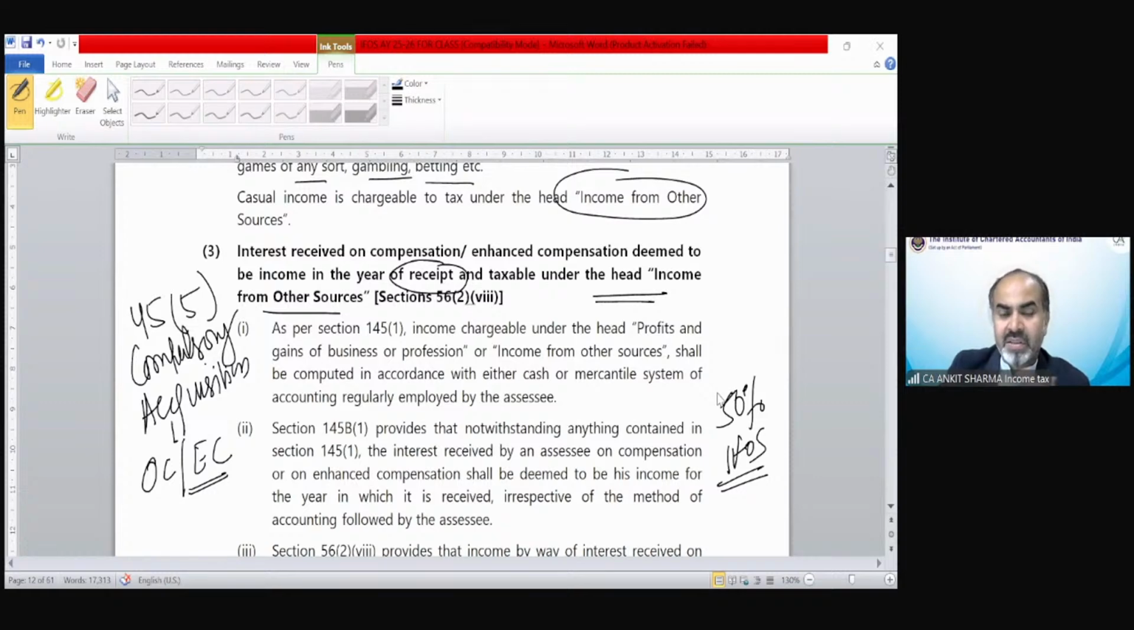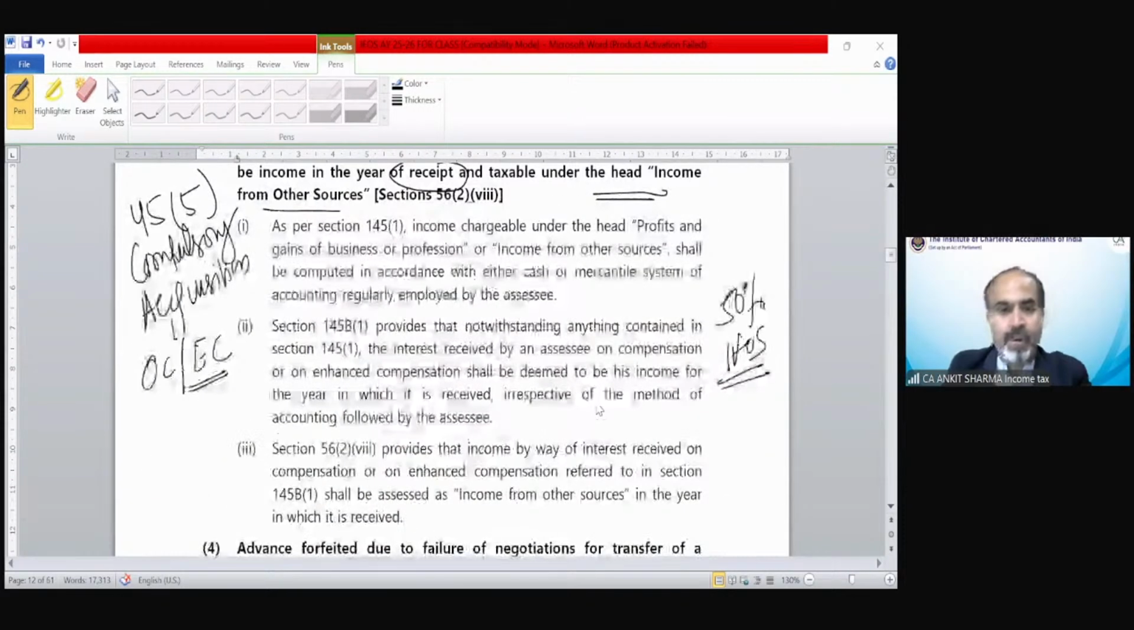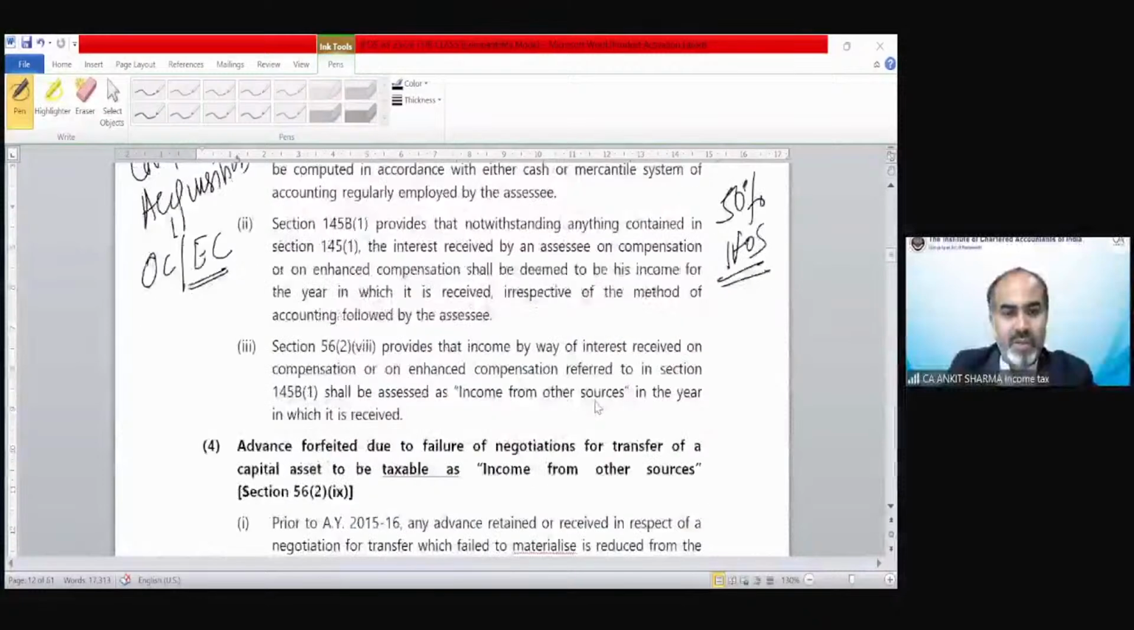Yeah, Dream 11, if you won from Dream 11 or My Team Circle or any kind of game show, etc., that is your casual income. Okay, so that was the provision.